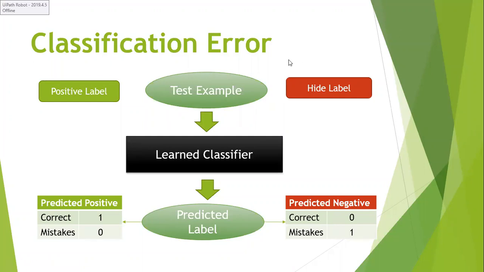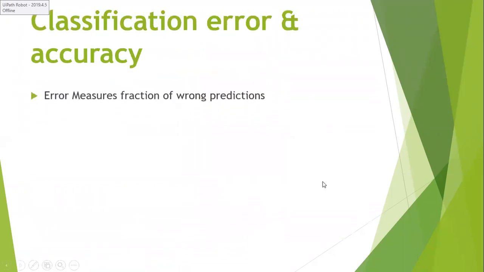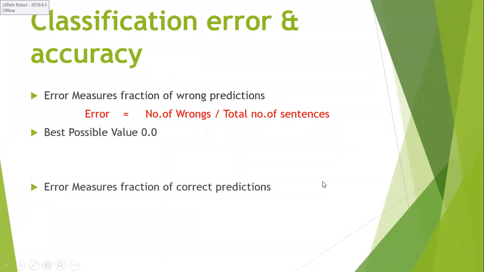Evaluating the classifier is nothing but first giving an example by hiding its label and sending that to a learned classifier. If it predicts positively, it is taken as a correct label, and if it predicts negatively, it is called an incorrect label. So the classification errors and accuracies can be calculated like this.